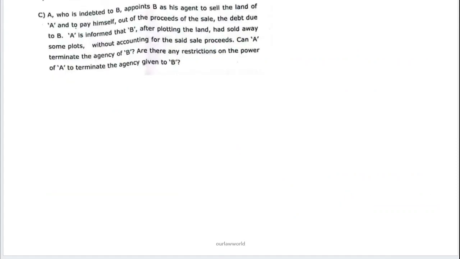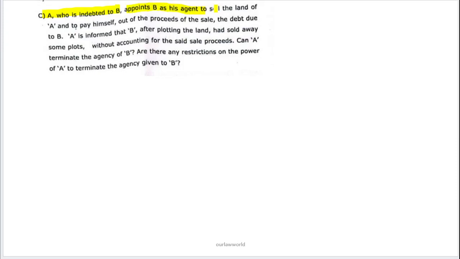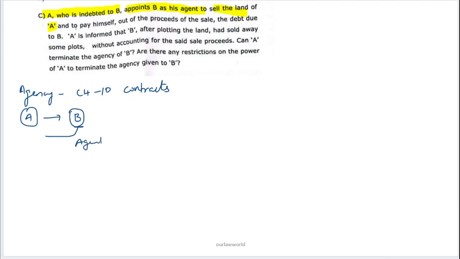So quickly going into the question, as you can see, this question says A, who is indebted to B, appoints B as his agent to sell the land of A. So by this first sentence you can understand the question is related to the concept of agency, which is chapter 10 of the Contracts Act. And this statement states that a person has to pay some amount to B. So A is indebted to B and A also appoints B as his agent. So here B is acting as an agent and A is the principal.